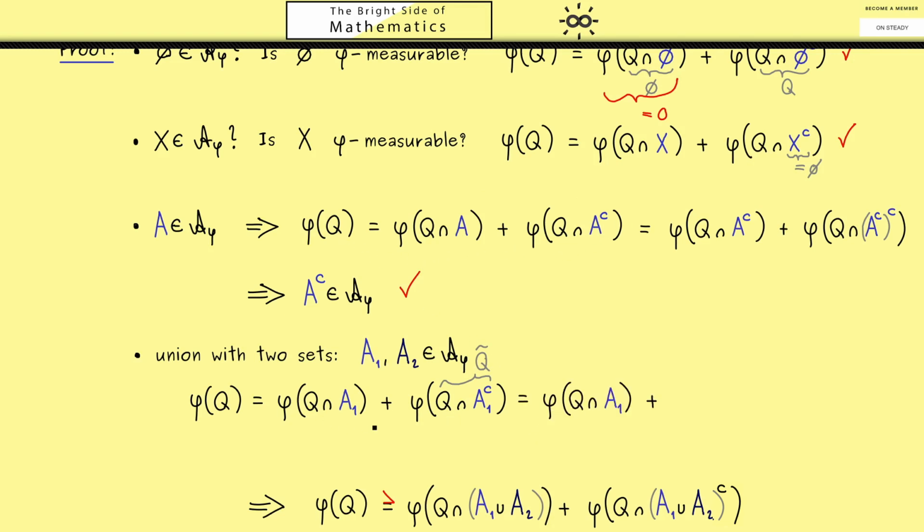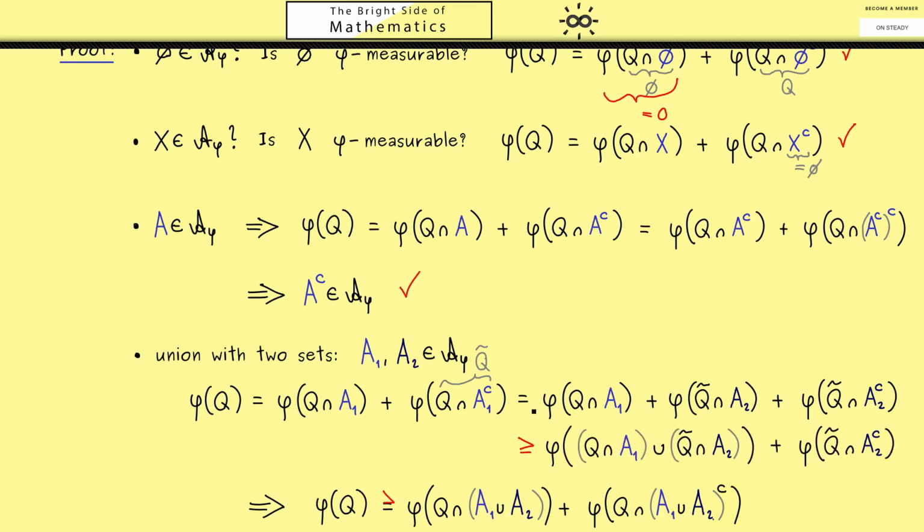Which means we don't change the first part, but then we have two more terms, which look like phi of Q tilde intersected with A2 plus the same with the complement. However, remember, in the end, we only want two terms. Hence, the overall idea now is that we put the first two terms here together. And in fact, we are allowed to do this using the sigma subadditivity of the outer measure phi. However, this now means we get an inequality in. This is simply the sub in subadditivity. And the rest of the property tells us that instead of the plus, we have a union inside of phi.